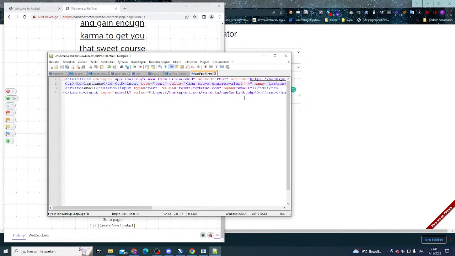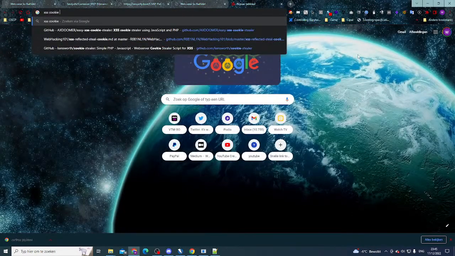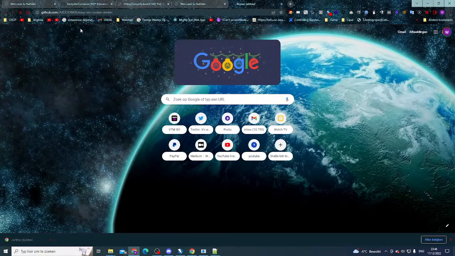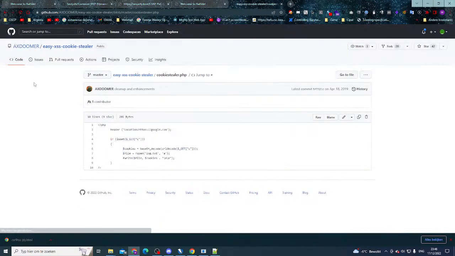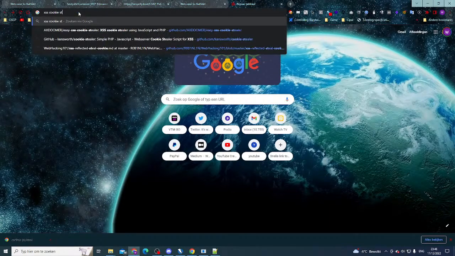Now what we want to do is smuggle out cookies. So if you're pen testing for me, or if you're doing bug bounties, you're going to want to smuggle out cookies. You can do that by getting any cookie smuggling script basically. So, XSS cookie grabber. I think I already saw it in my repository list there. Easy cookie stealer. This is a cookie stealer in PHP. I don't need it like this right now because I need the JavaScript cross-site scripting cookie stealer.